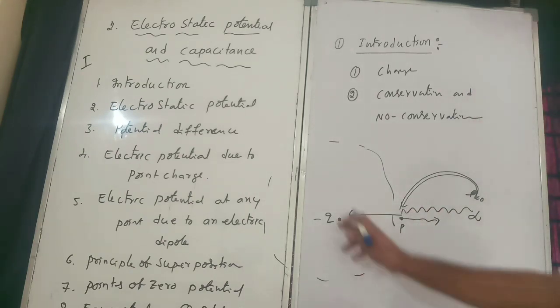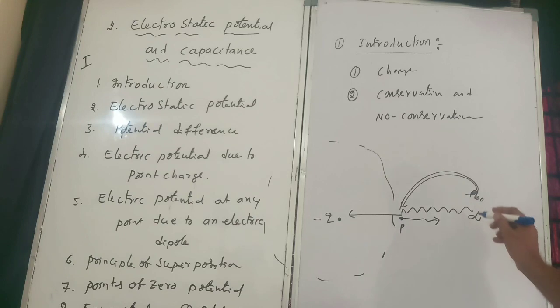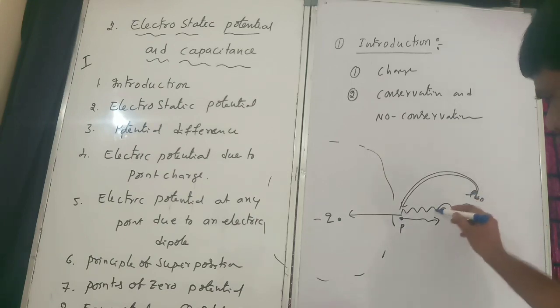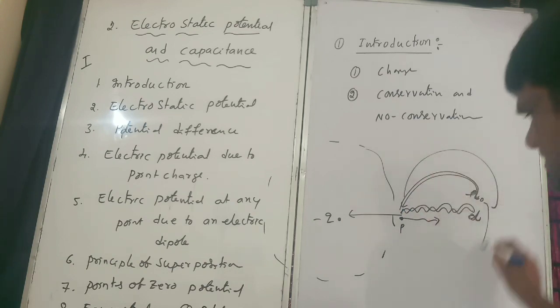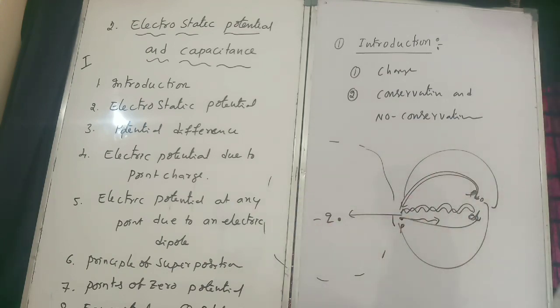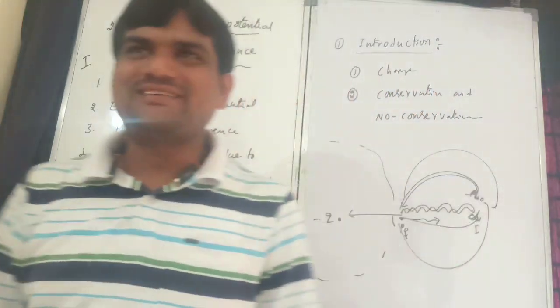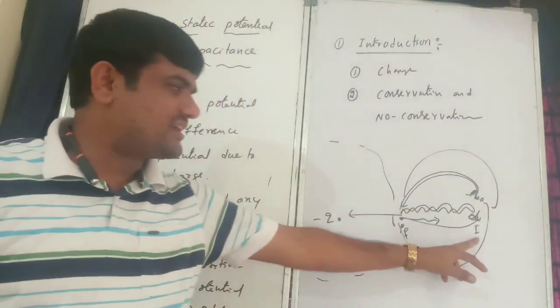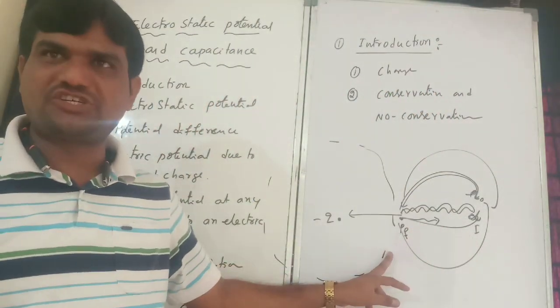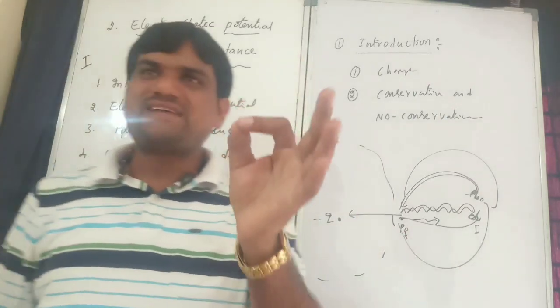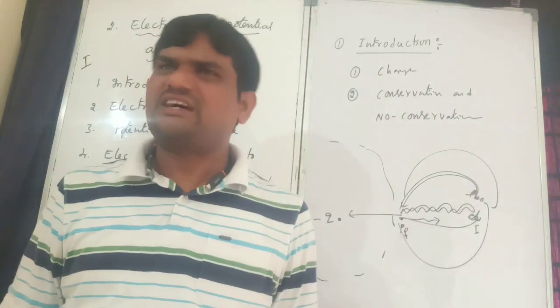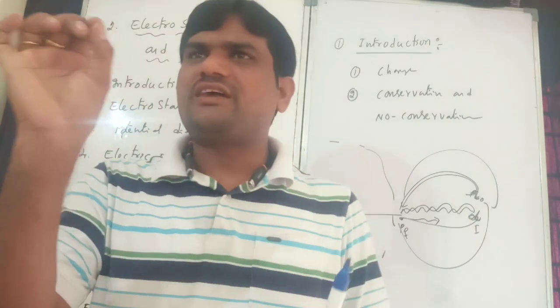That means this charge can move from infinity to this point in any direction. The work done depends only on the initial and final position. That is known as a conservative field.